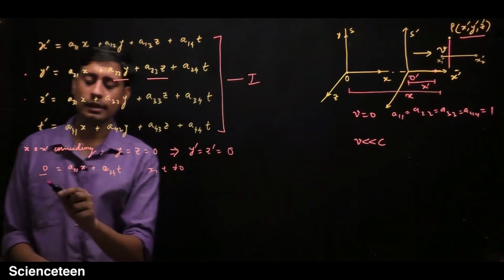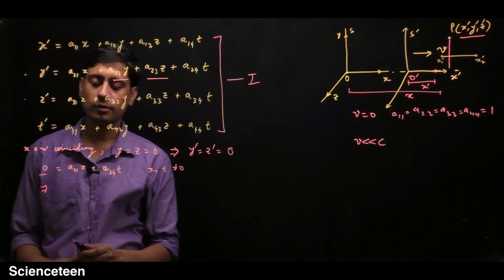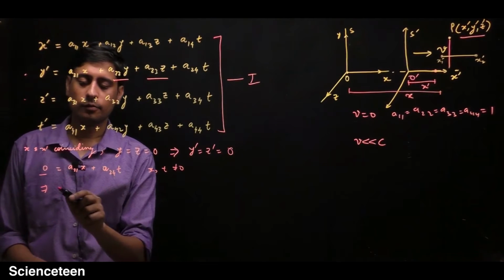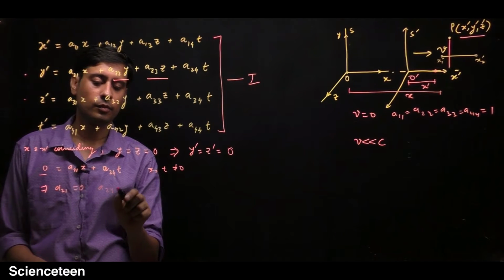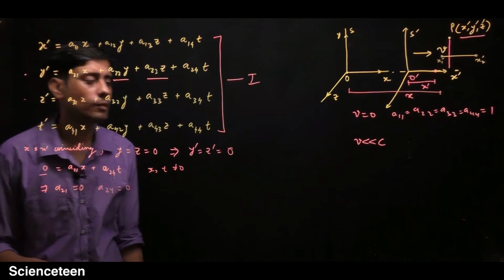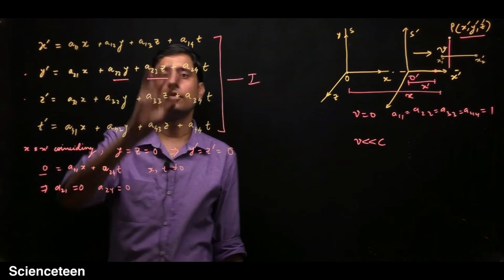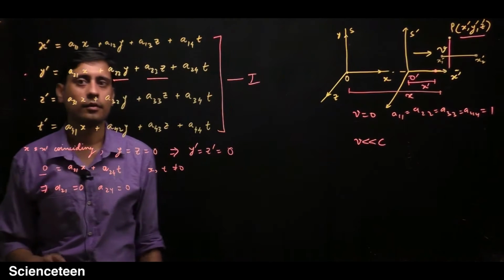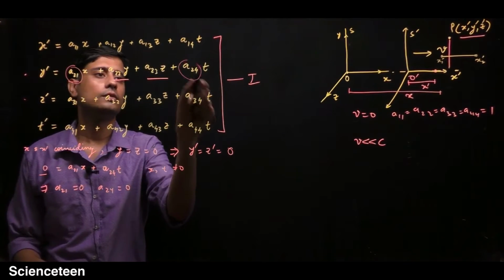So for both sides to agree with each other, this means that a21 equals 0 and a24 must be 0. So just by observing this simple fact, we have found these two coefficients. We have seen that these two are 0.